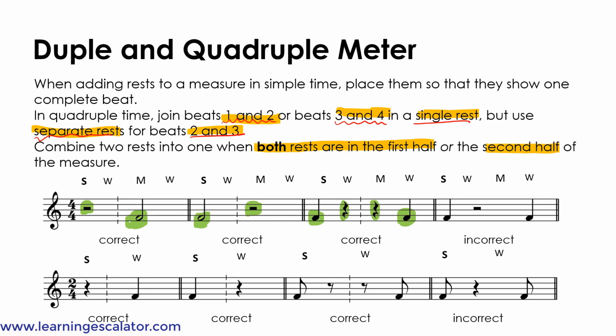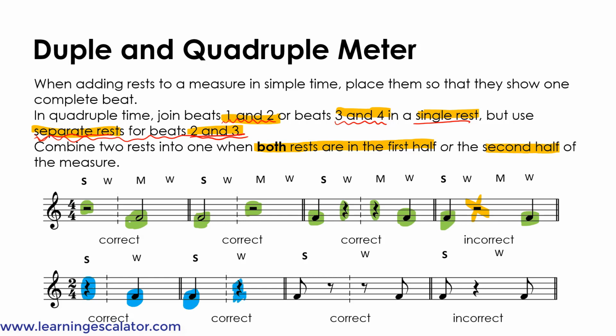So over here, it's the same thing. There are 2 quarter notes, one at the beginning and one at the end, but you're not allowed to use a half rest because then that would be using one rest for beats 2 and 3, and that's not allowed because you need to use separate rests for beats 2 and 3. Now the one below is 2/4 time, so there is 1 quarter note, so you have to have 1 quarter rest at the beginning, and there's 1 quarter note at the beginning, so you use a quarter rest at the end.